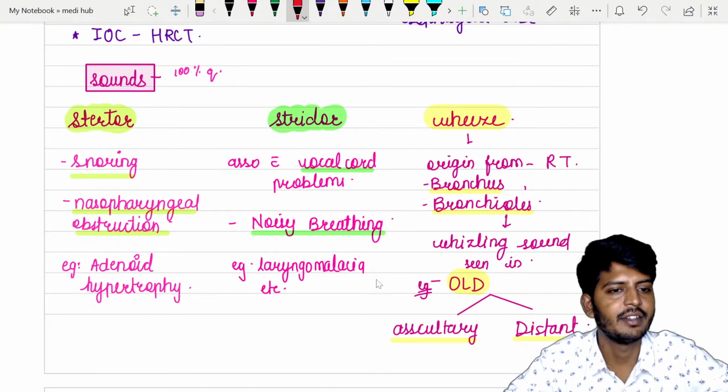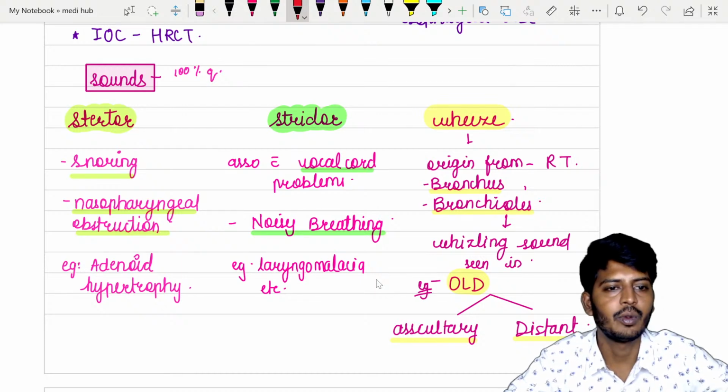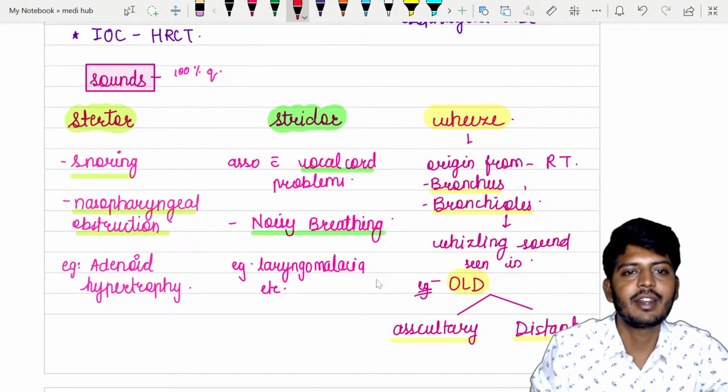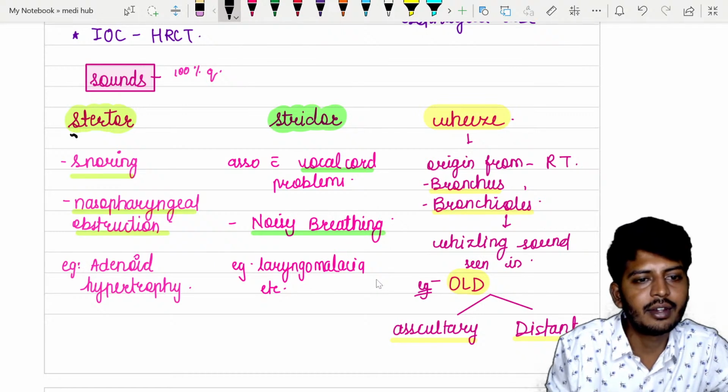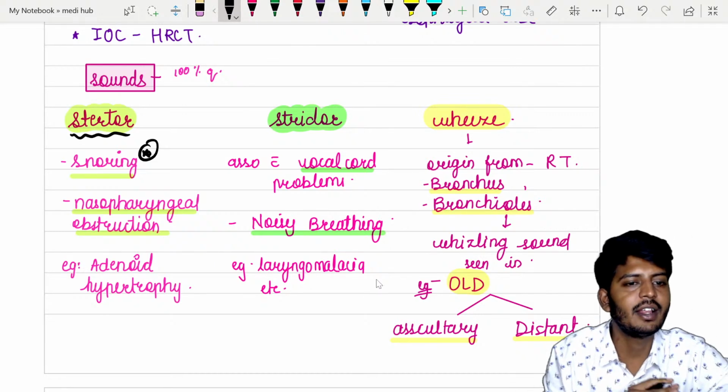Sounds of the respiratory system. We have stridor, we have wheeze, and we have a snore. First let's start with stertor. What is stertor? Stertor is nothing but snoring.